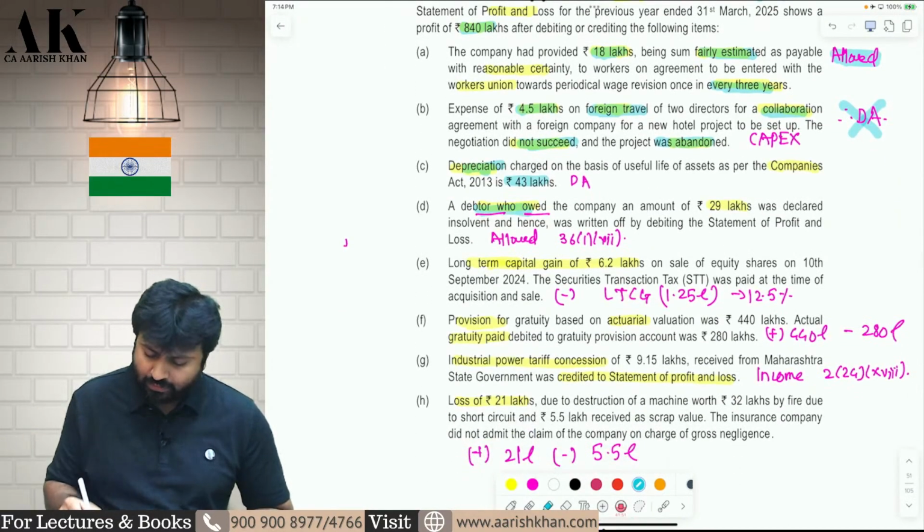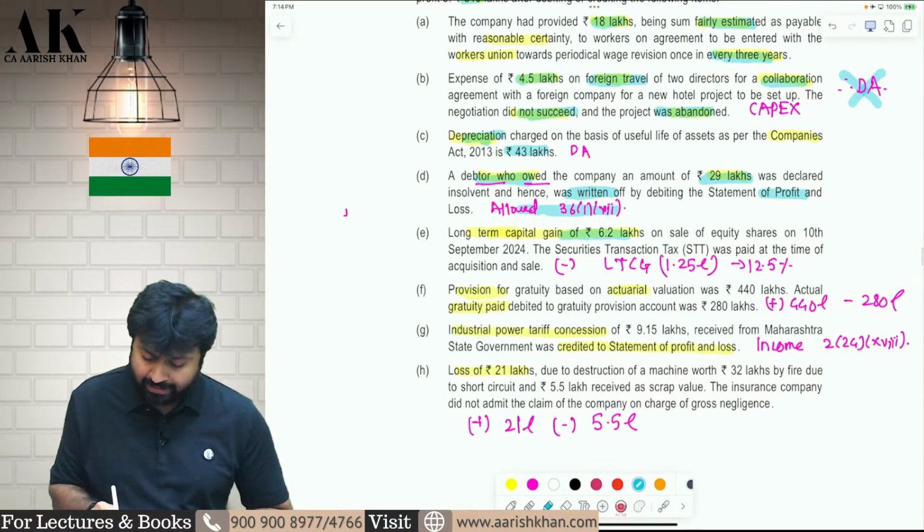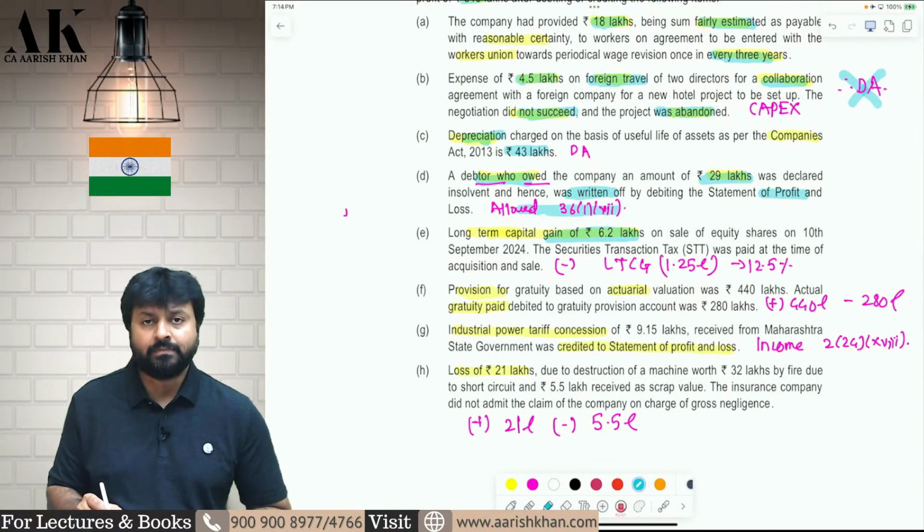Then debtors who have not paid us money and therefore we have written off that debtor in the P&L. Therefore, that will be allowed as deduction under section 36(1)(vii). Then long-term capital gains of 6.2 lakh rupees on which STT is paid. Therefore, it is covered in 112A.